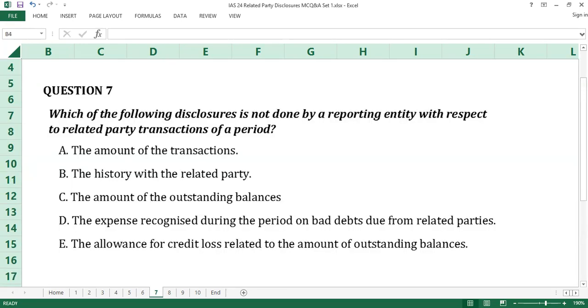Question number 7. Which of the following disclosures is not done by a reporting entity with respect to related party transactions of a period? A, the amount of the transactions. B, the history with the related party. C, the amount of the outstanding balances. D, the expense recognized during the period on bad debts due from related parties. E, the allowance of credit loss related to the amount of outstanding balances. Time counts.